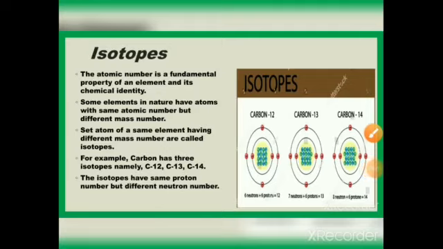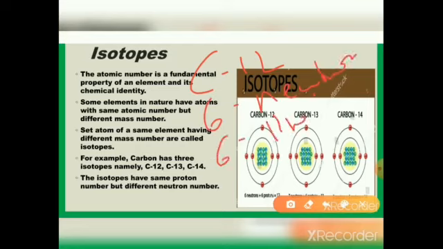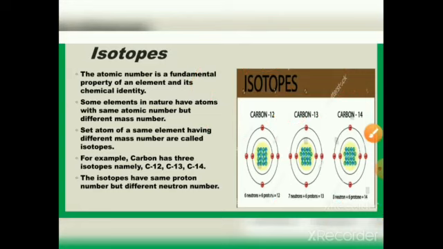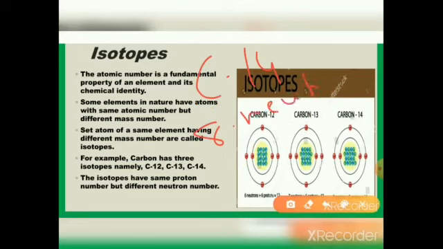Isotopes. We'll see first with an example. Here you can see C12, that is carbon 12. Here you can see 6 neutrons and 6 protons. Then you can see in C13, that is carbon 13, 7 neutrons and 6 protons. And C14, that is carbon 14, 8 neutrons and 6 protons.